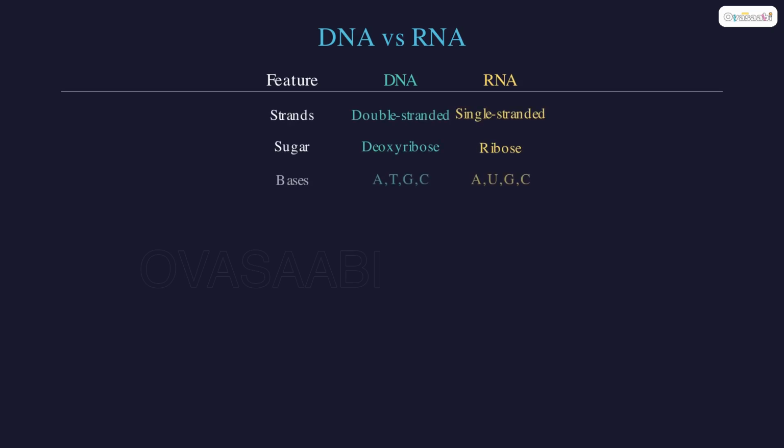DNA is double-stranded with deoxyribose sugar and bases A, T, G, C. RNA is single-stranded with ribose sugar, where uracil replaces thymine. Remember, U for RNA only.